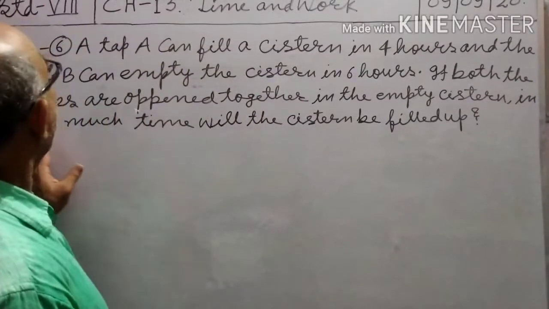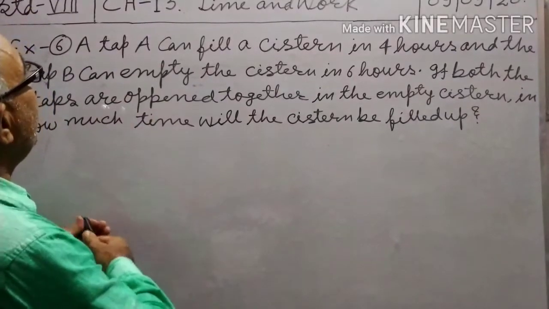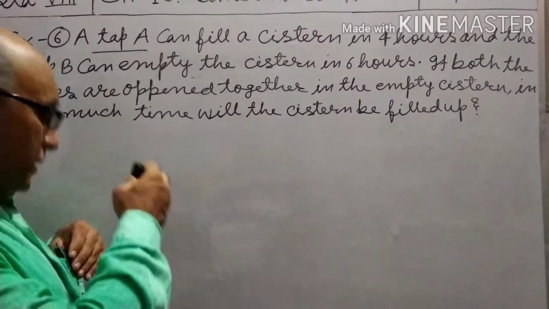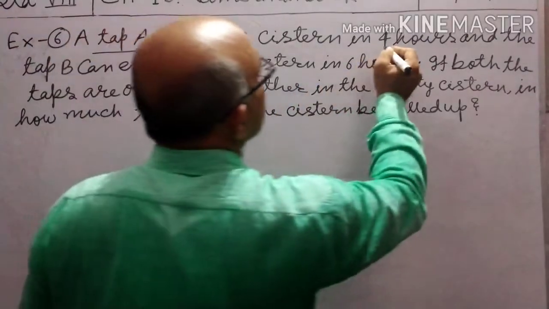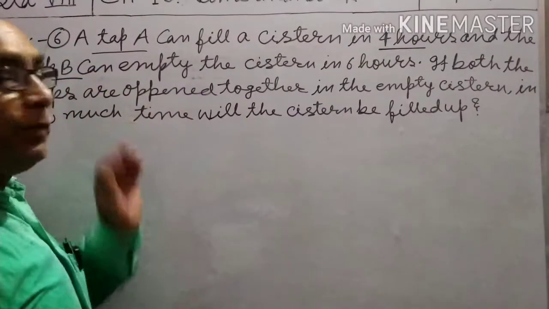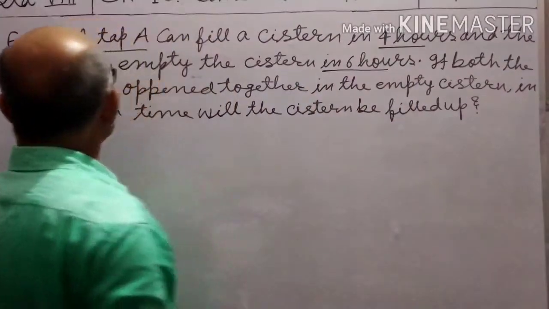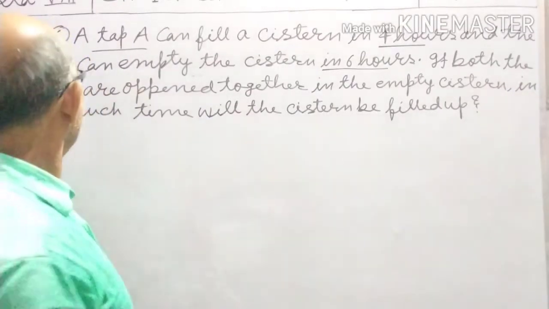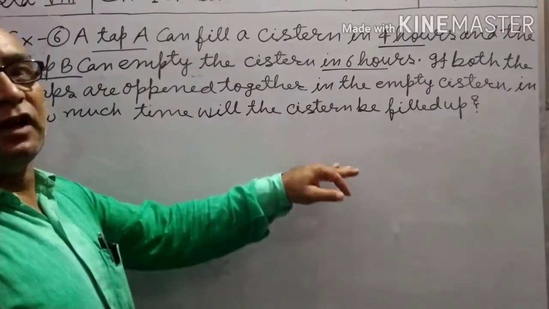Friends, next question is question number 6. It is related to pipes and cistern. Example 6. Tap A can fill a cistern in 4 hours, and tap B can empty the cistern in 6 hours. If both the taps are opened together in the empty cistern, in how much time will the cistern fill up?